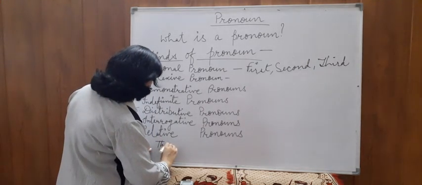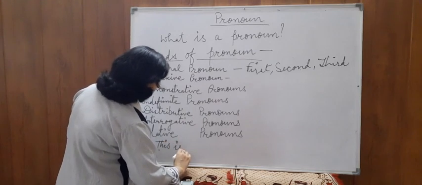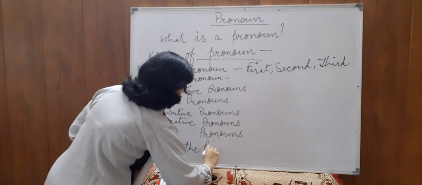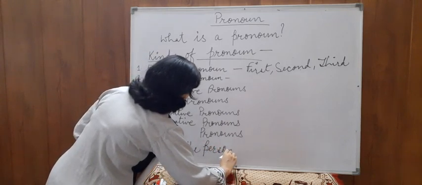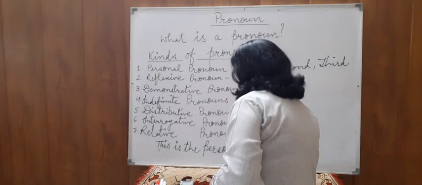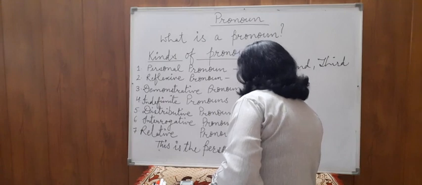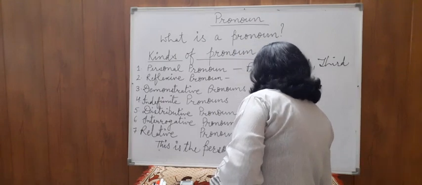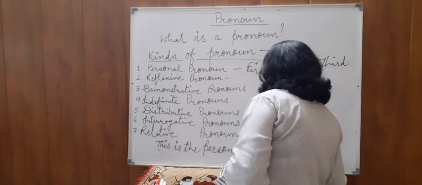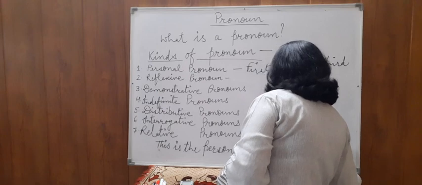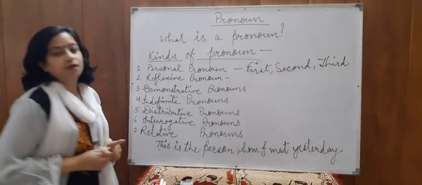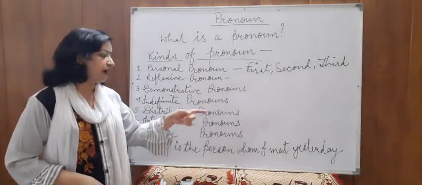Like, this is the person whom I met yesterday.